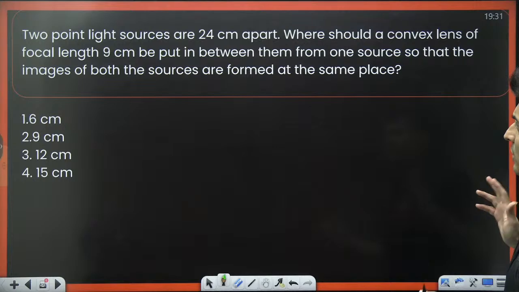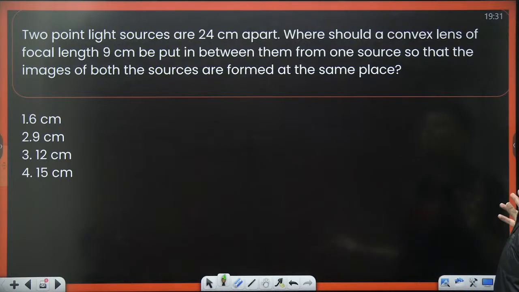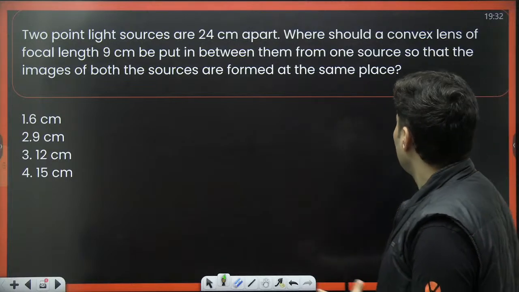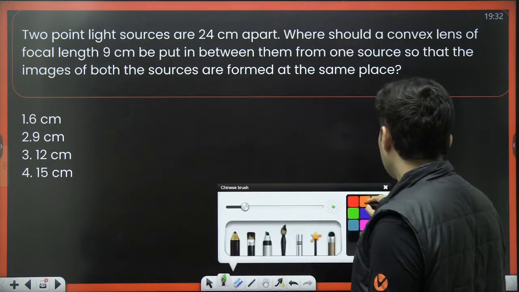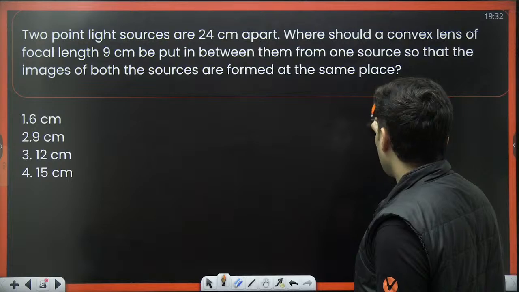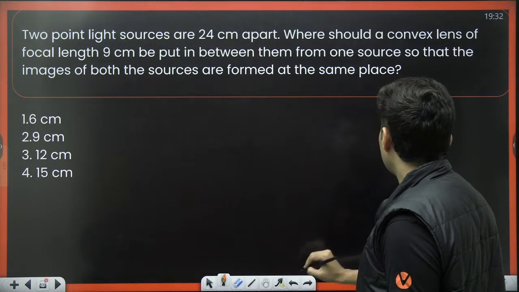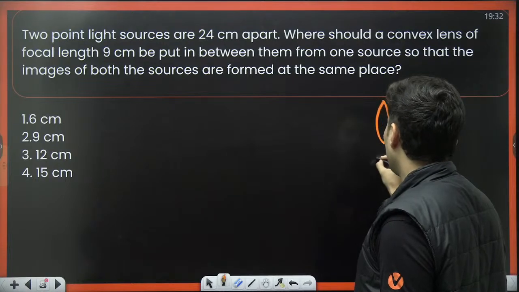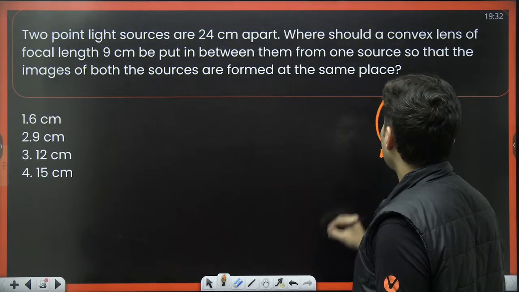Where should a convex lens of focal length 9 be put in between two sources so that the images of both the sources are formed on the same place? Okay, so I will just make you visualize this. The convex lens is in between them. This is that convex lens, L.